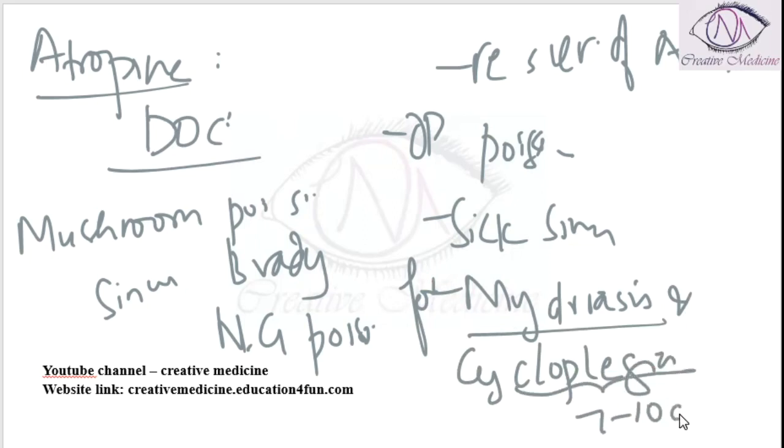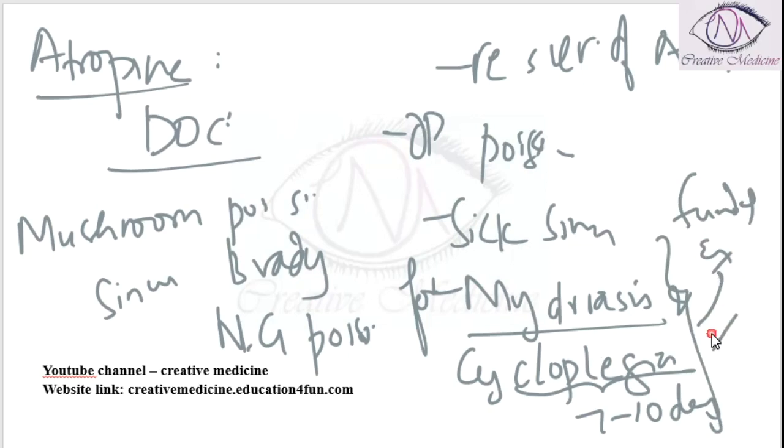It works for around 7 to 10 days. So atropine produces both mydriasis and cycloplegia. It can be used for fundal examination. It is not used in adults because of this longer duration of action.